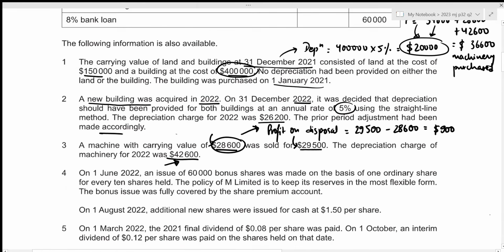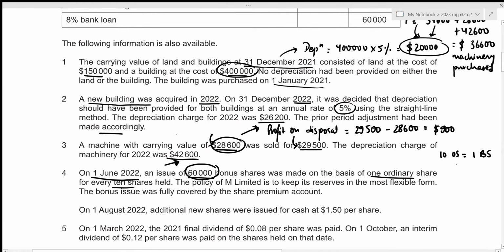Okay. Now on 1st June 2022, an issue of 60,000 bonus shares was made on the basis of 1 ordinary share for every 10 shares held. So this information is given so that you can figure out the number of ordinary shares before the share issue. So what we know is that for 10 ordinary shares, we're giving out 1 new bonus share. And we know that the total number of bonus shares is 60,000.